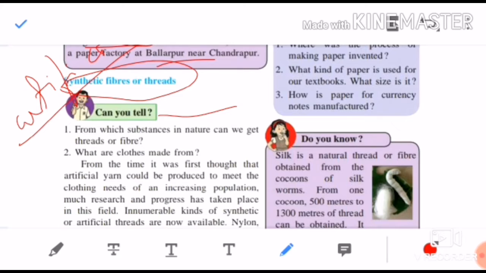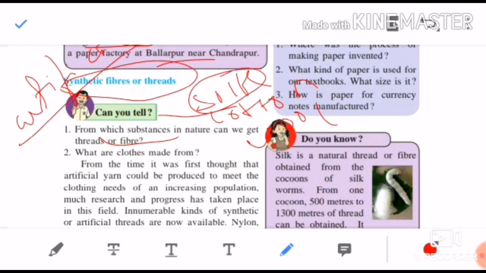fiber? Children, which are the substances in nature from which we get threads? One is silk, one is cotton, wool. These are the natural substances. Silk we get from silkworm, cotton we get from plants, and wool we get from sheep. So these are the substances in nature from which we get threads.